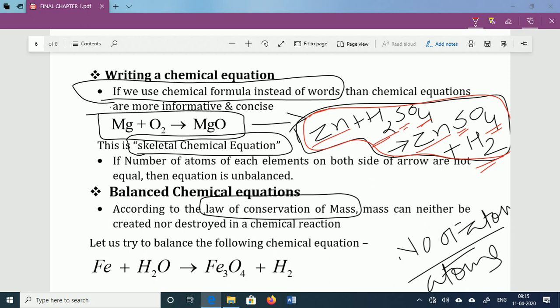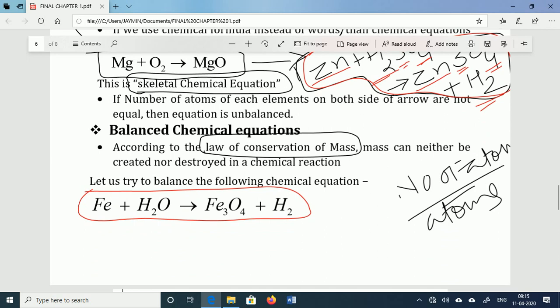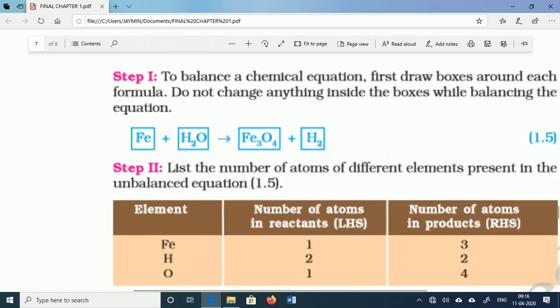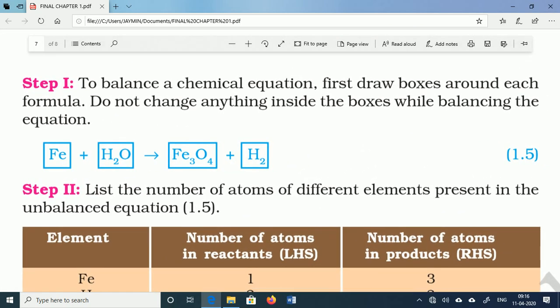Here one chemical equation is taken as a sample for balancing. How to balance the chemical equation? There are different steps to balance it. The first step is that whatever the chemical formulas are, they should remain as such. We cannot change anything inside a chemical formula, and that's why the first step is to make a box surrounding each chemical formula.